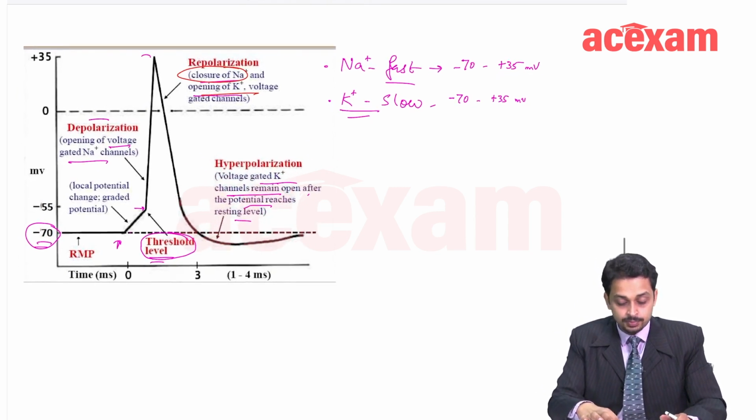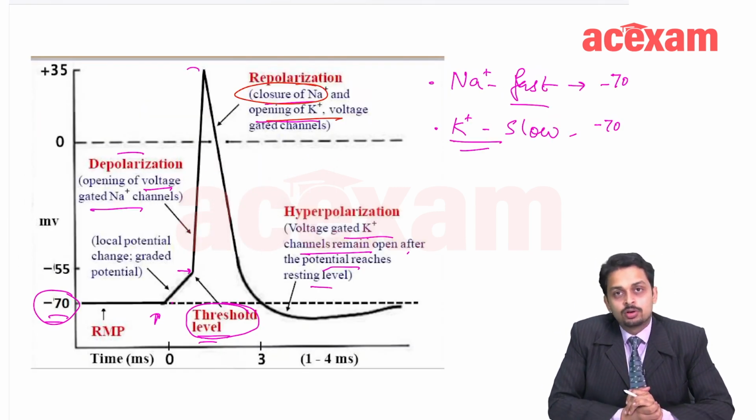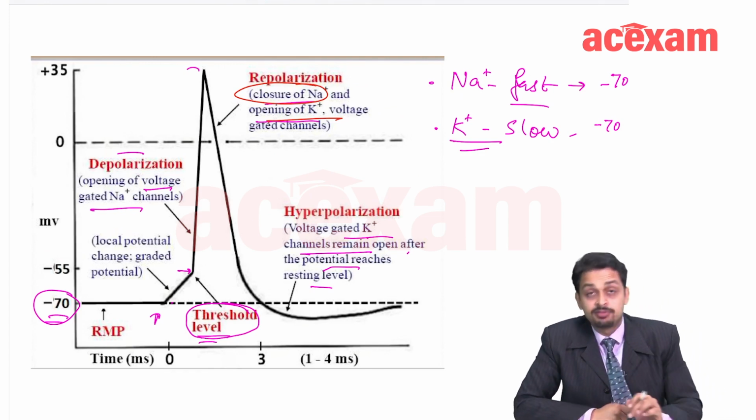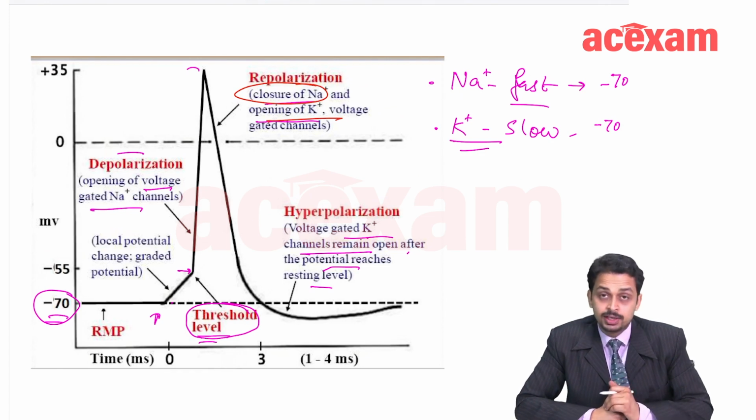Okay. Now, let us talk of another important concept, very important for MCQs, which is refractory period. So, what is refractory period?